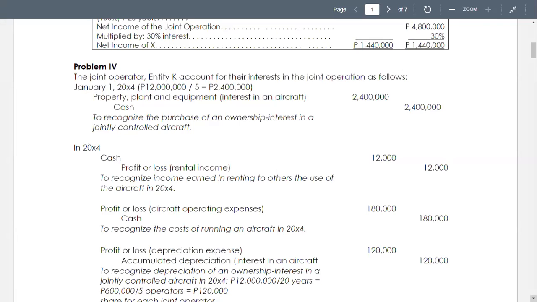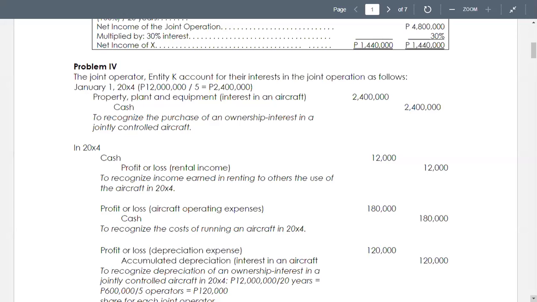Debit to cash 456,000 and credit to profit or loss, that's from rental income. To recognize income earned in renting to others the use of the aircraft in 20X4.